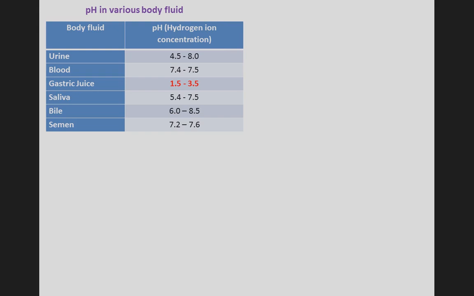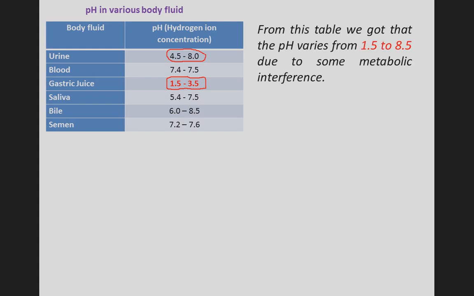You can see here that gastric juice is acidic, meaning below 7. So why is this acidic? Because gastric juice contains hydrochloric acid, so it is acidic in nature. But for urine you can see 4.5 to 8.0, meaning urine is sometimes acidic and sometimes alkaline or basic. So from this table we got that the pH varies from 1.5 to 8.5 due to some metabolic interference.